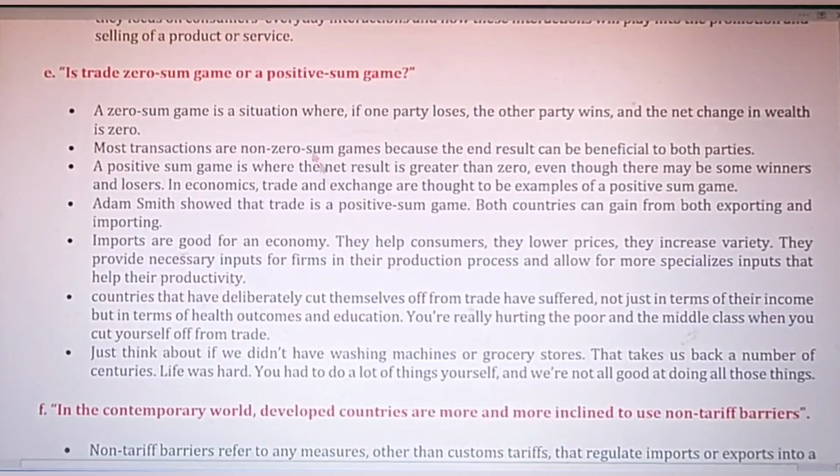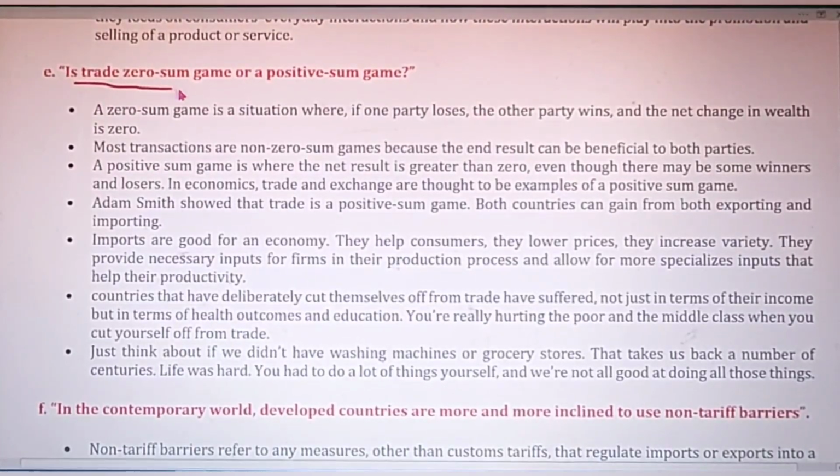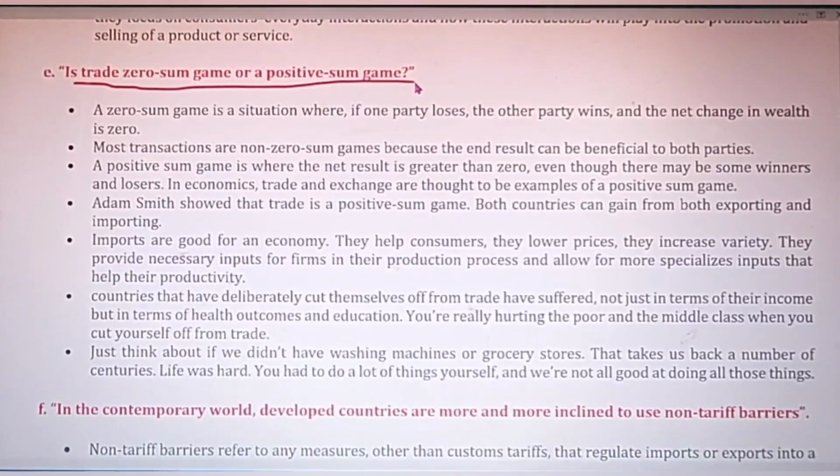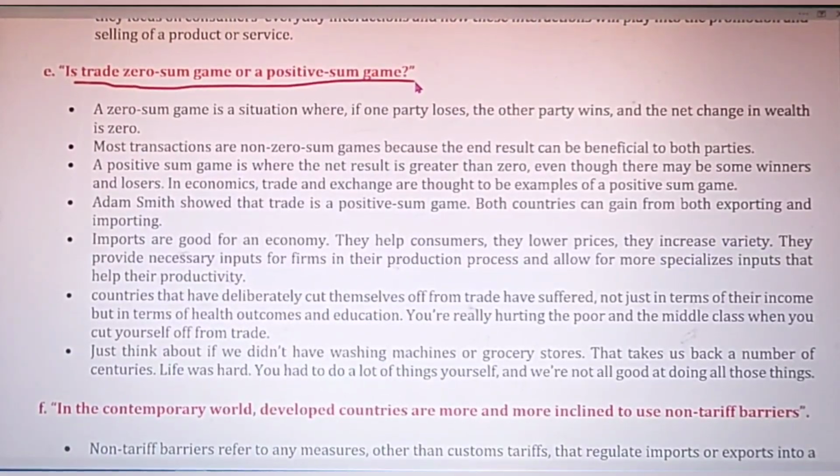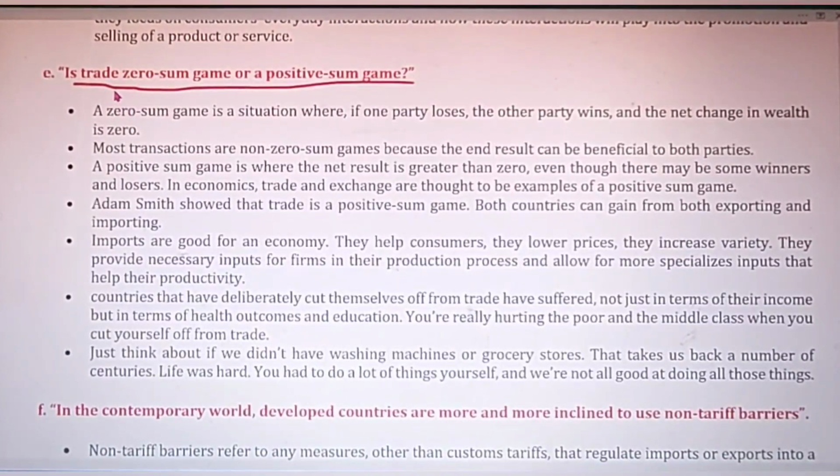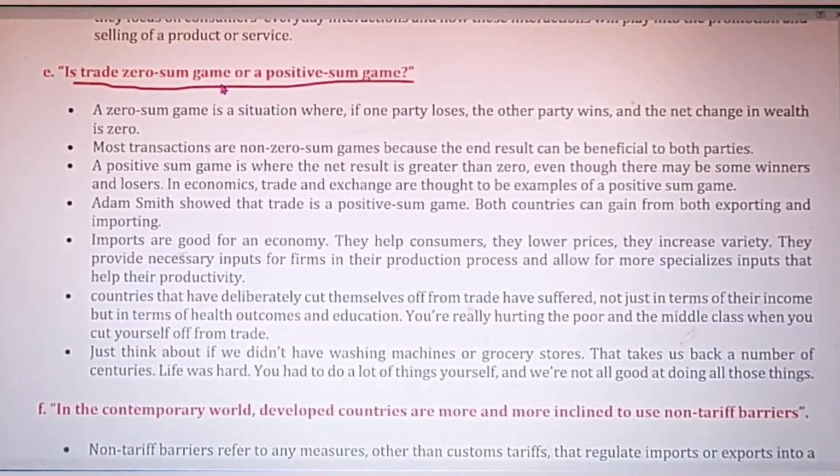Okay, friends, the next question is zero sum game or positive sum game? A little bit tricky question, and a lot of candidates get easily confused. Is trade a zero sum game? So what is this all about?